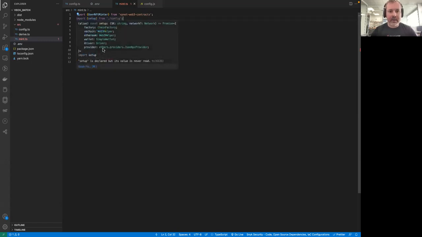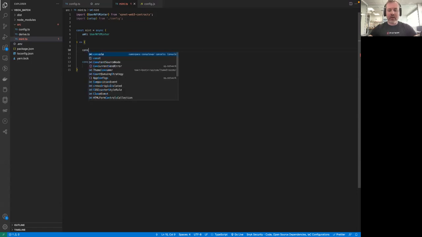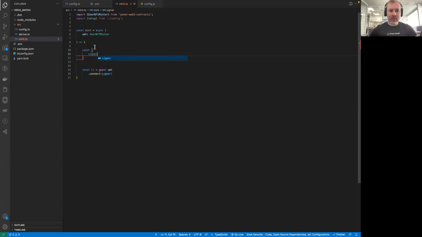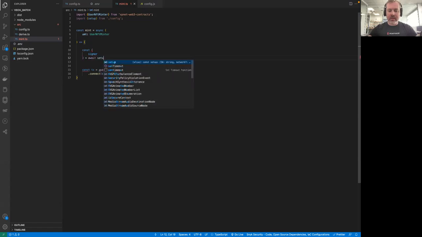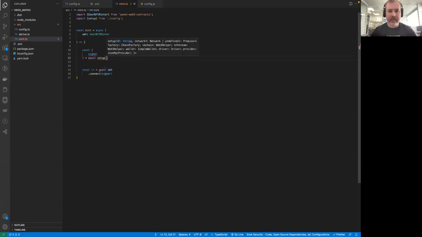Okay, so now we have the setup, which we can use for importing common objects that we're going to need. Let's say const signer equals await setup like this.